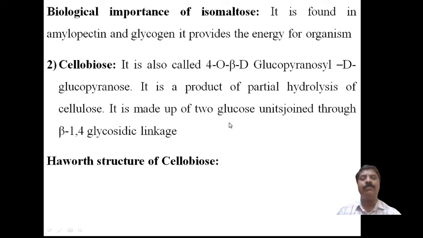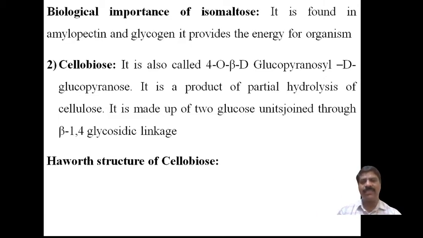It is made up of 2 glucose units, but the 2 glucose units should be in beta-D form, joined through a beta 1,4-glycosidic linkage. In isomaltose, the alpha 1,6 linkage will be there. Here, keep in mind that a beta 1,4 glycosidic linkage will be there.